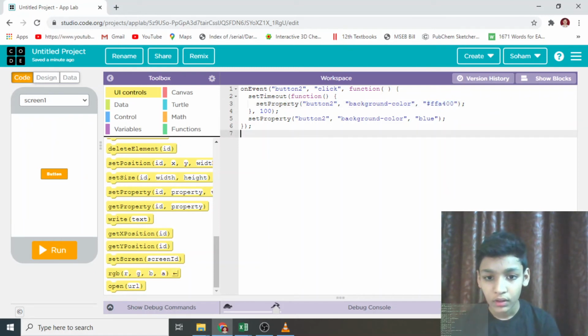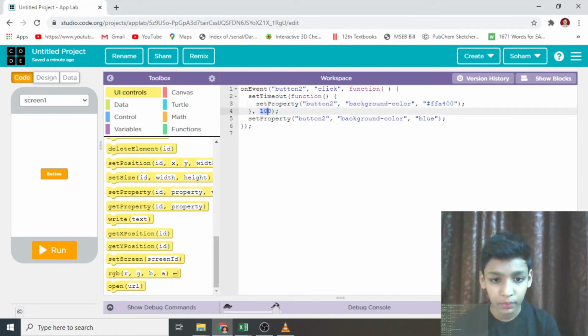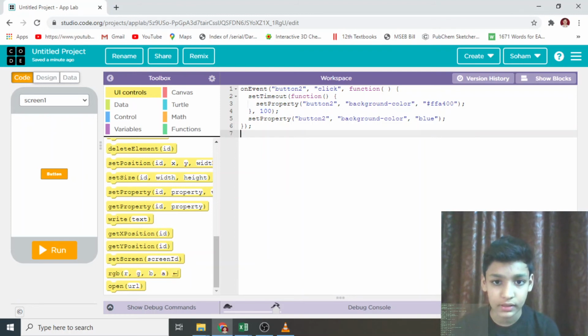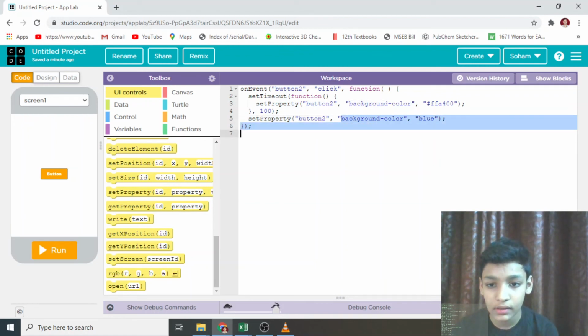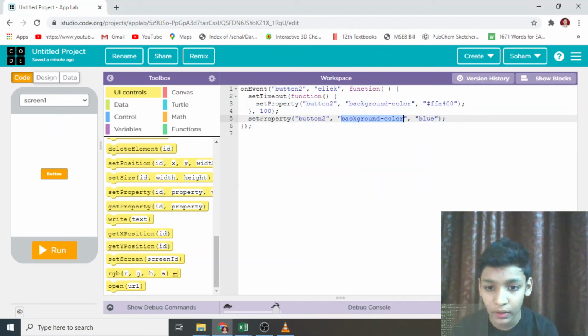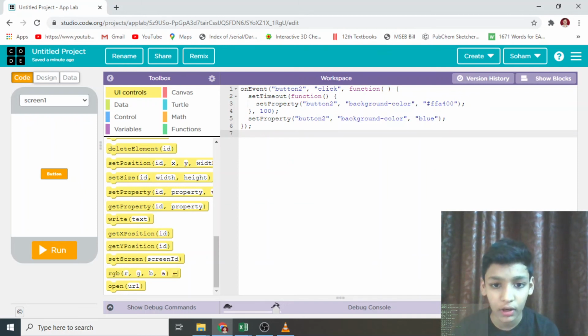Next we have made changes so that it is 100 milliseconds. We don't want it as 1000 milliseconds. Next again we have a set property, button 2 background color. So we can choose any background color here. I have chosen blue. We can choose it according to our choice.